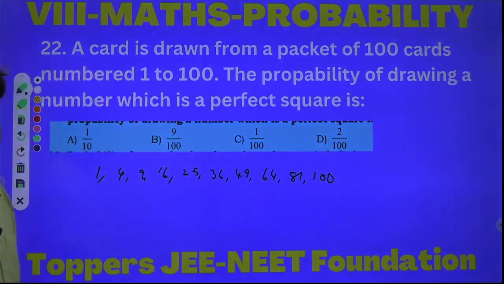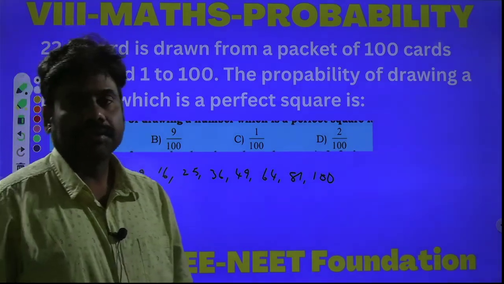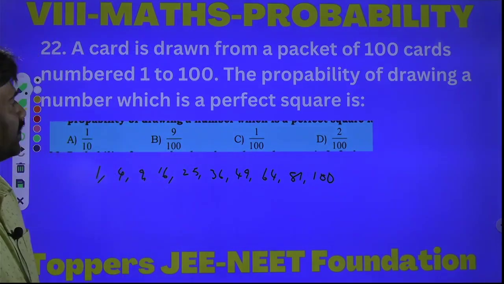These are the perfect square numbers from 1 to 100. How many are there? Count them. 1, 2, 3, 4, 5, 6, 7, 8, 9, 10. There are 10 perfect square numbers.